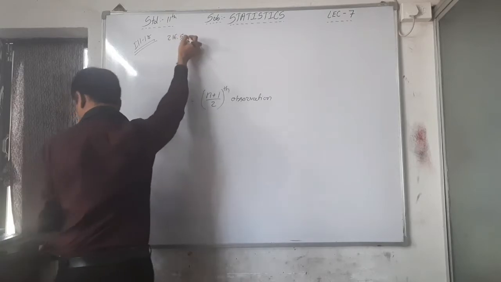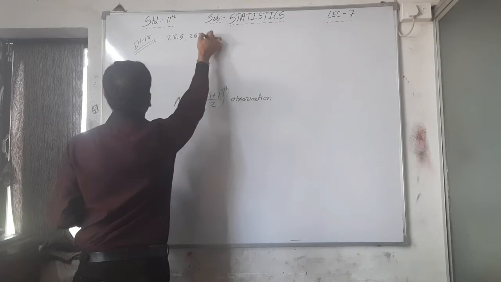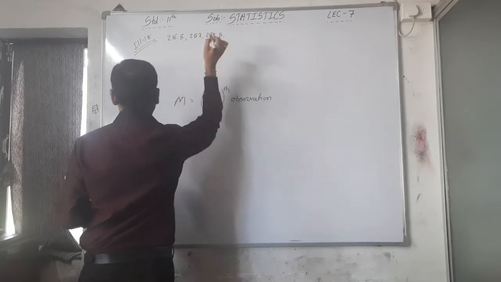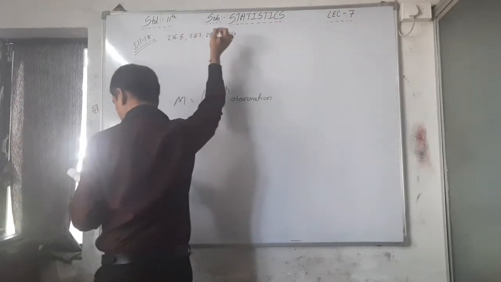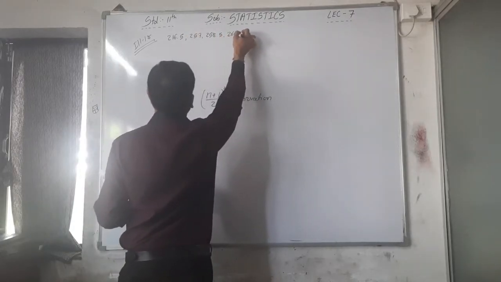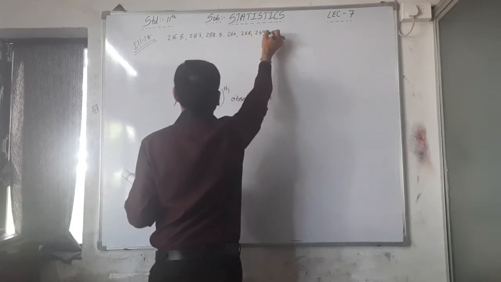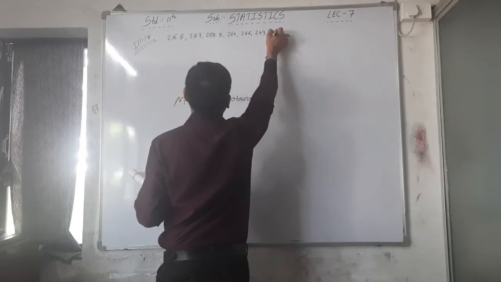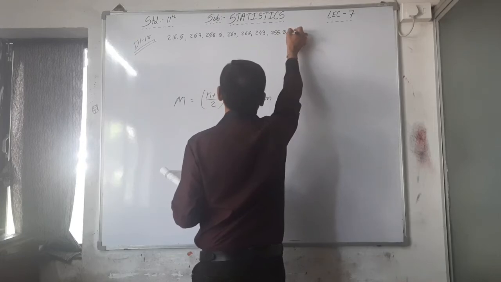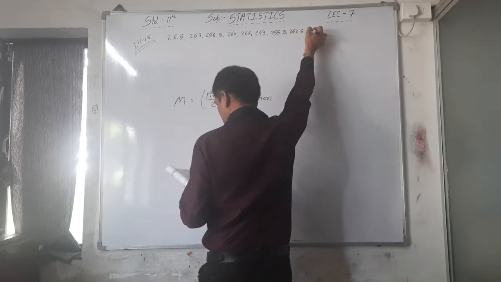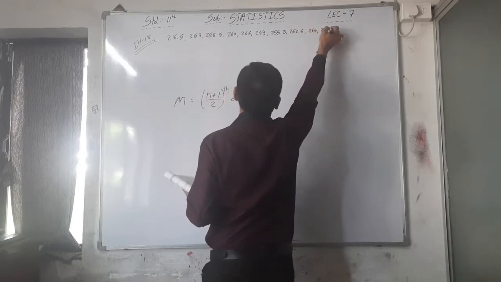216.5, 257, 258.5, 260, then 265, then 249, then 255.5, then 262.5, then 264, and the last one is 267.